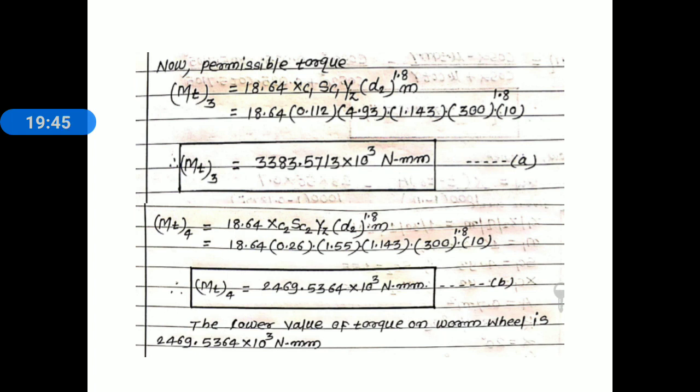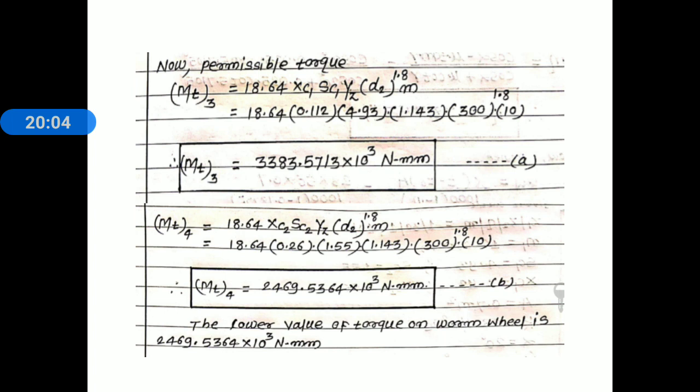Pitch circle diameter of worm wheel 300 raised to 1.8, module is 10. Simplify this and we get the second value of permissible torque on the worm wheel, MT4 is equal to 2469.5364 into 10 to the power 3 Newton millimeter. Consider equation B.